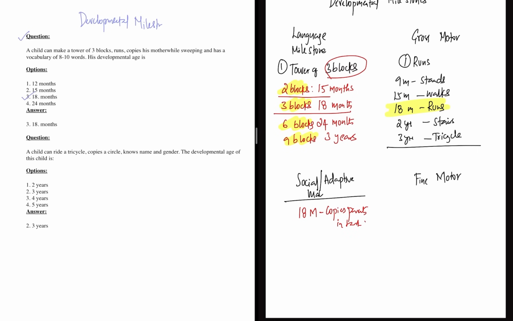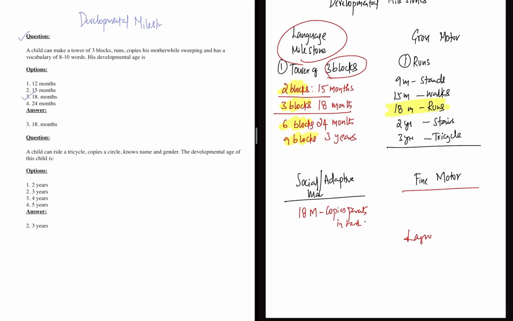This occurs at 18 months. Then it is followed by asking for food, sharing toys, playing in a group. Then finally, vocabulary of 8 to 10 words. That is a language milestone they asked.